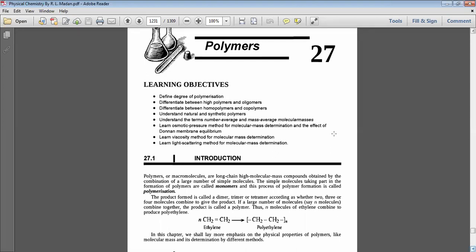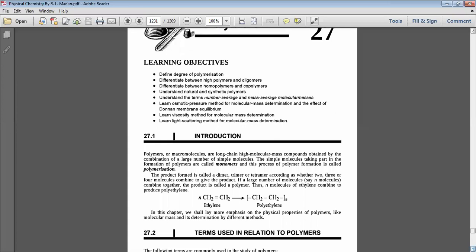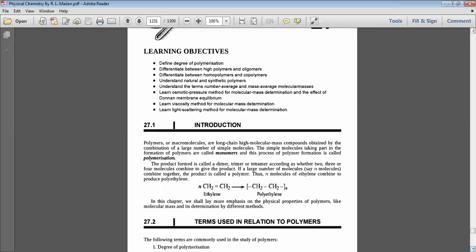I am presenting the topic polymers or macromolecules. I have already discussed it. Polymers or macromolecules are long chain, high molecular mass compounds obtained by the combination of a large number of simple molecules. The simple molecule taking part in the formation of a polymer is known as a monomer. The monomer is basically the repetitive unit. This process of polymer formation is known as polymerization.